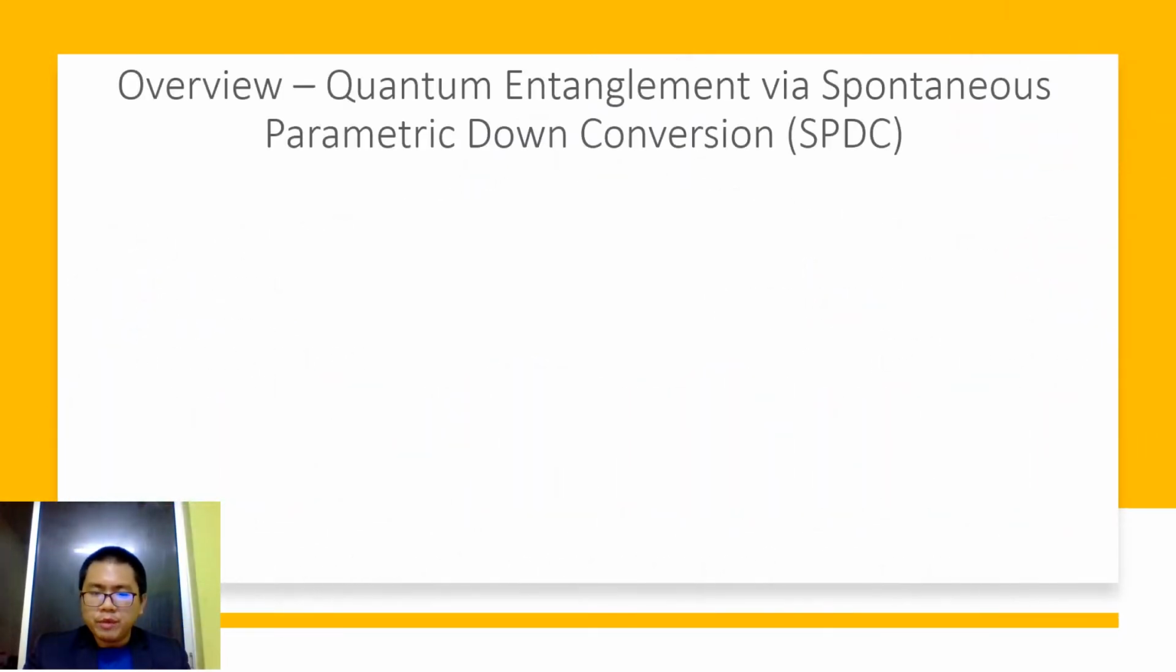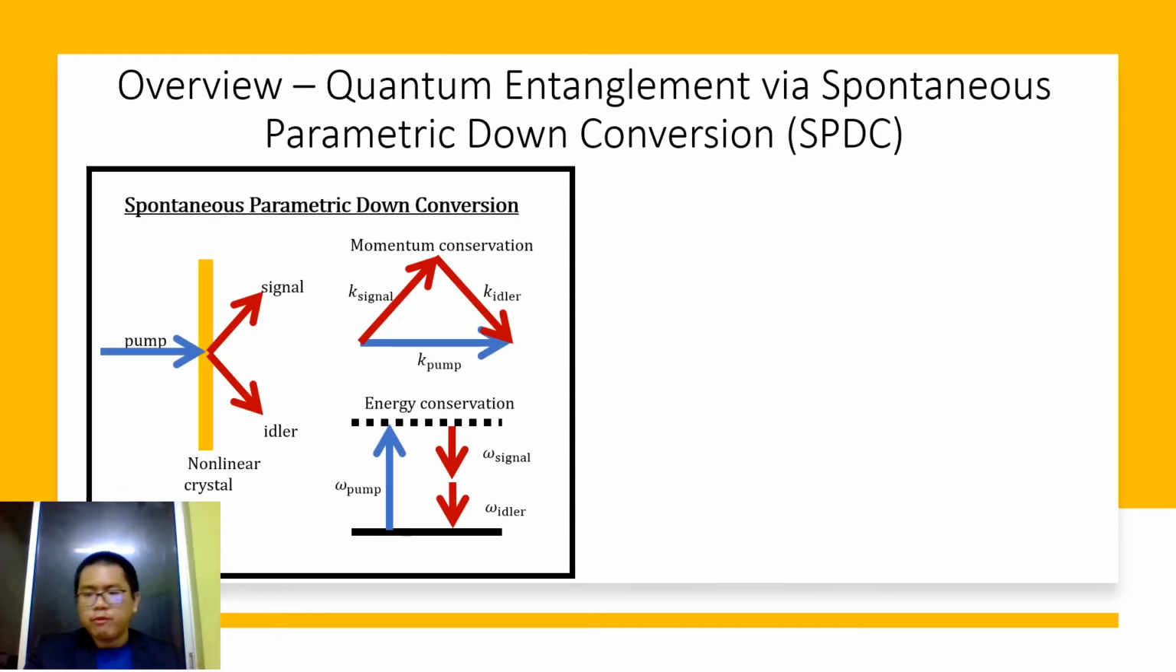One of the biggest problems with the protocol just now is that how are we going to create 2 entangled photons? Well, one way we can do it via spontaneous parametric down conversion, which is essentially saying you have 1 photon going through a nonlinear crystal and the outcome is 2 photons. Well, of course, you need to obey some of the physics law, which is momentum conservation and energy conservation.